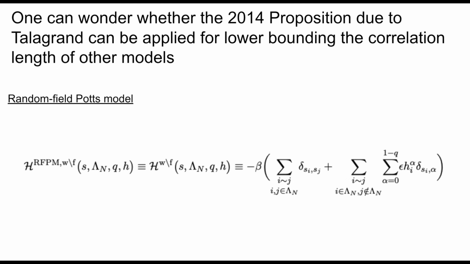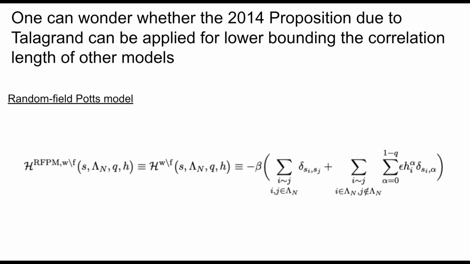We can have contributions from terms in the interior of the finite volume, given by a Kronecker delta of S_i and S_j, which determines whether S_i and S_j are equal, from any possible Q values that the spins of the random field Potts model can take, in addition to another term which encapsulates the random disorder from the Gaussian field, given by epsilon H_i(alpha) times another Kronecker delta.